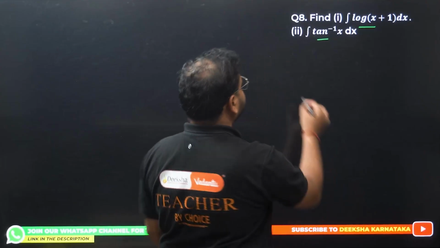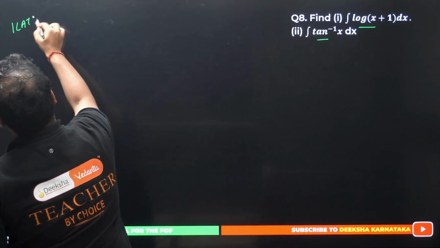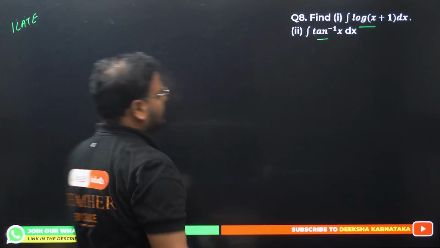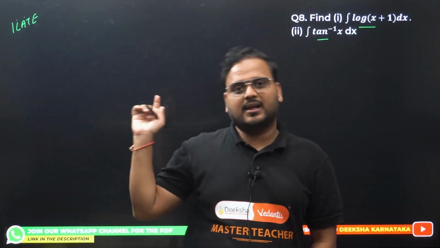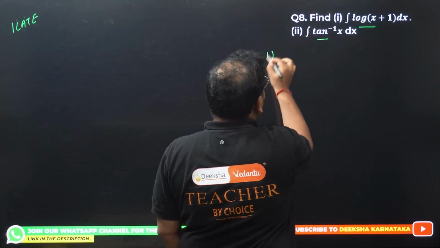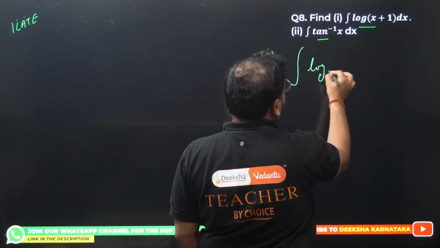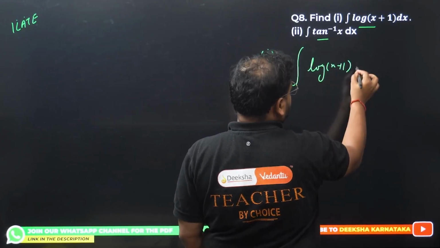Integral of log of (x plus 1) dx. How do we solve this? ILATE first. I-L-A-T-E. L and A are the condition over here. Why L? Log is there, and algebra. How many functions over here? We have 2 functions. The first function is, of course, log. What's the other function? The other function is 1.